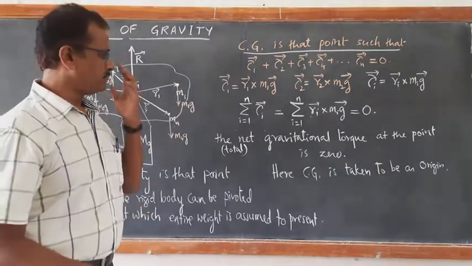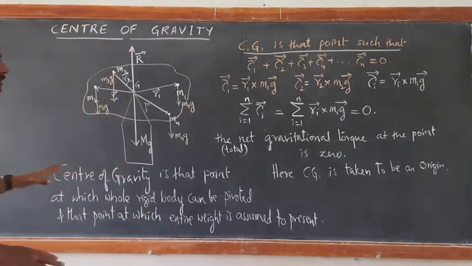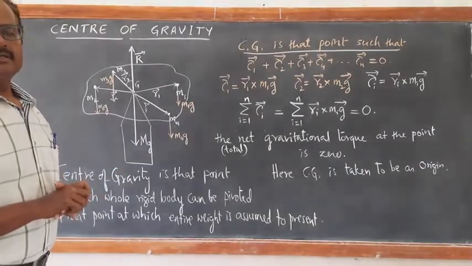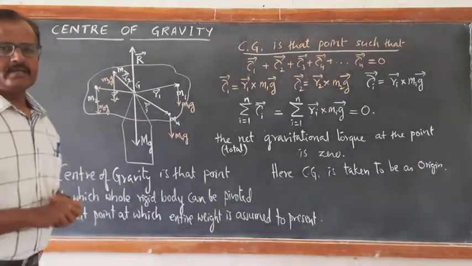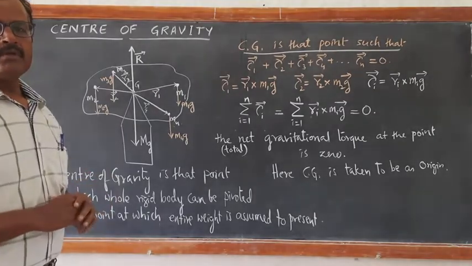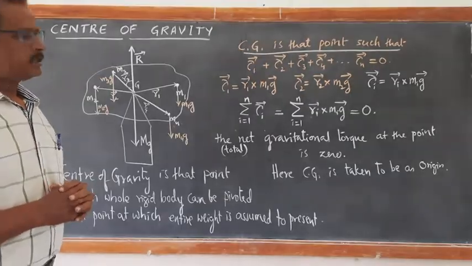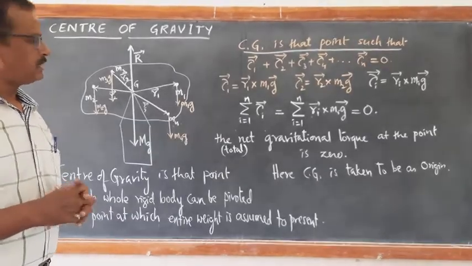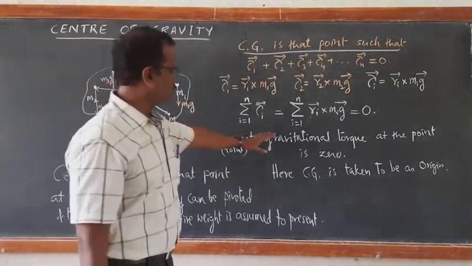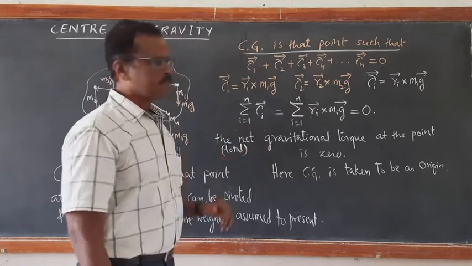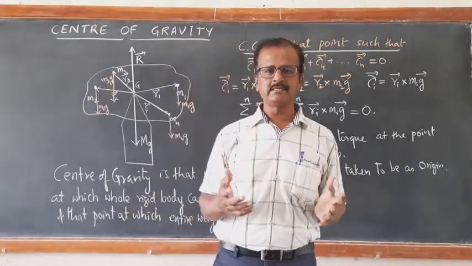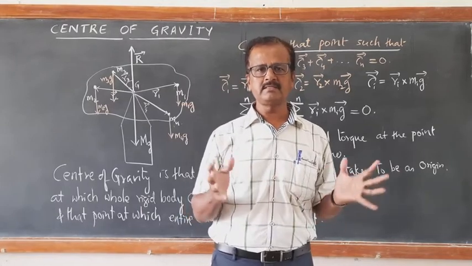I think this will be clear to you. Now I am going to solve one simple problem on the center of gravity. Using that simple problem, we will be able to follow how to find the position of the center of gravity and the condition of the net torque equal to 0. Now one more question arises. Will center of gravity and center of mass always be the same?